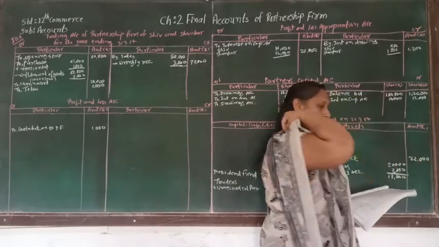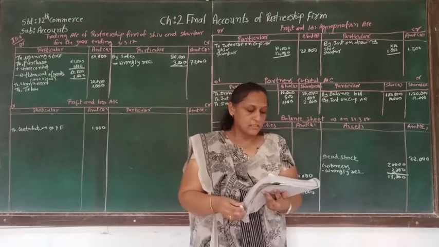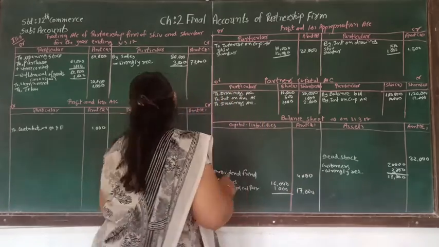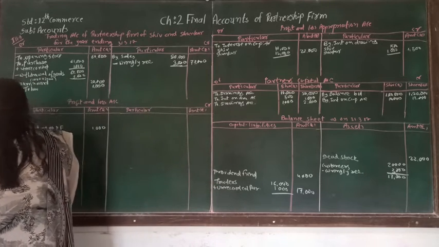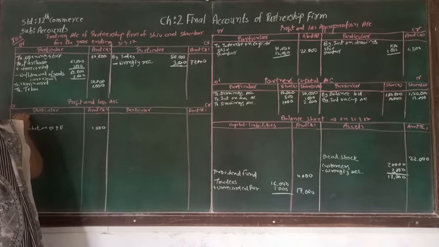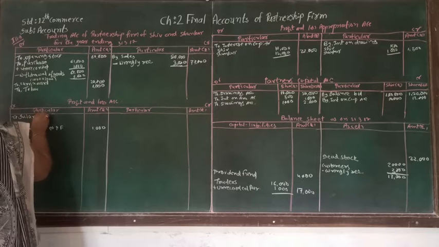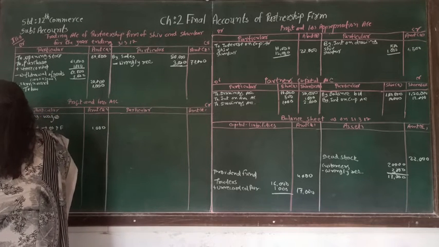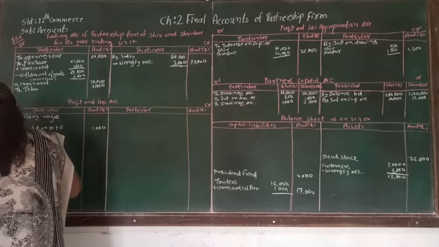Now after that, another account is salary and wages. Salary and wages supposed to be debited to the profit and loss account. To salary and wages. How much is it? Salary and wages is 12,000.